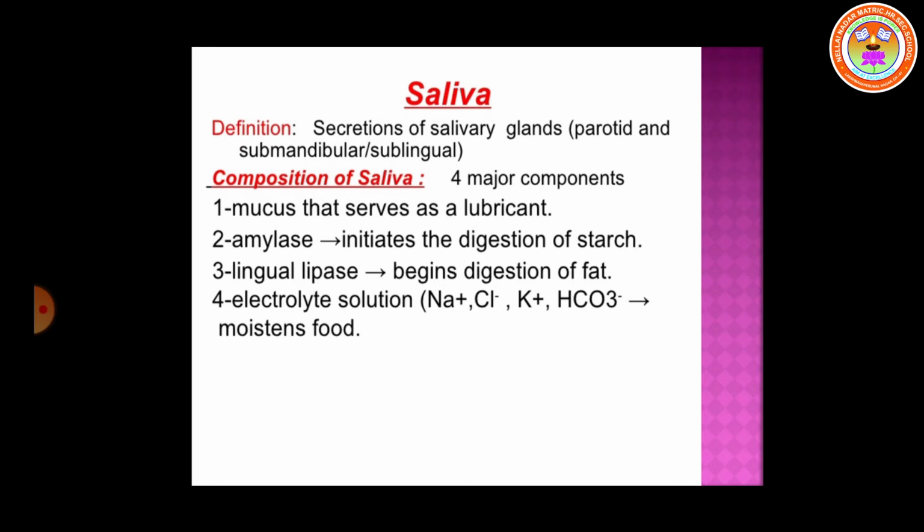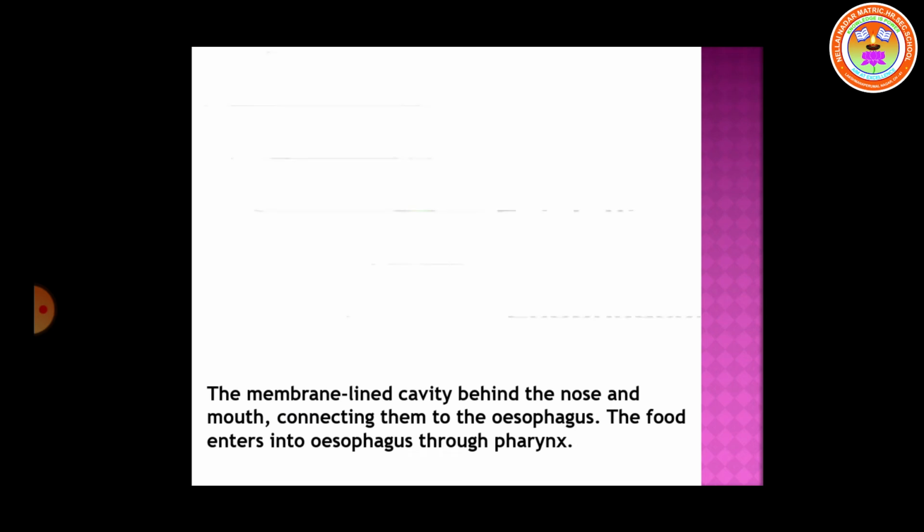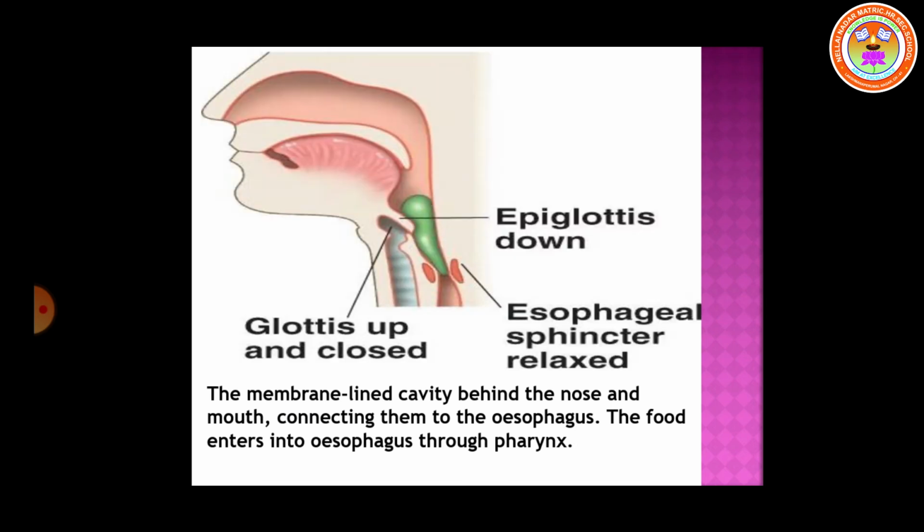Now, the food is chewed and converted into a paste-like structure called bolus. Now the bolus is pushed into another structure called the pharynx. Pharynx is a short tube behind the buccal cavity. It serves as a pathway for the movement of food from the mouth to the esophagus.